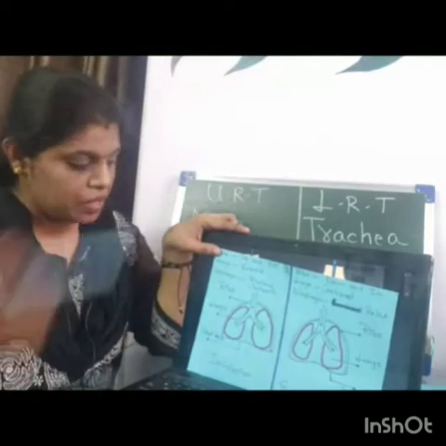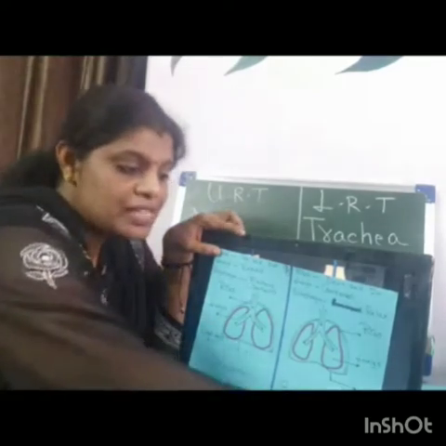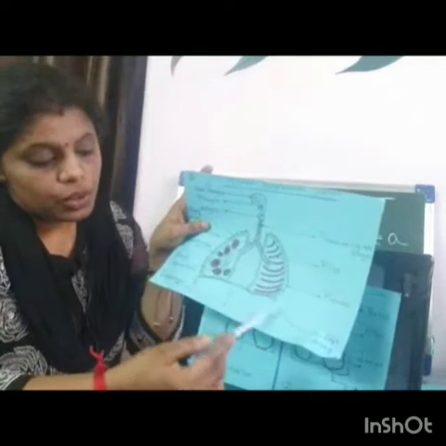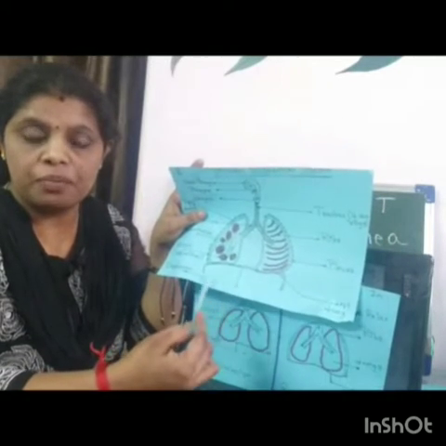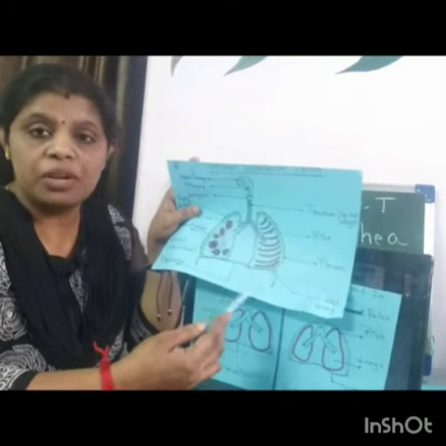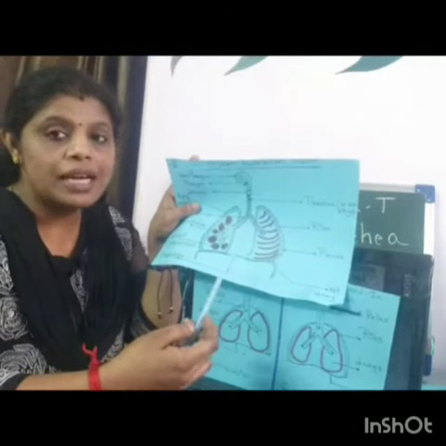When you inhale, the diaphragm, which is present below connecting the two lung surfaces, see, it's present below. This is the diaphragm, it acts as a support and also helps in the breathing process. Below that, we have already studied digestive system organs.